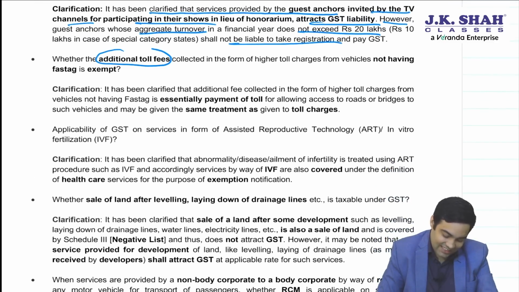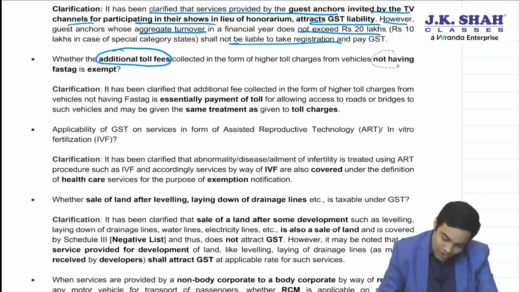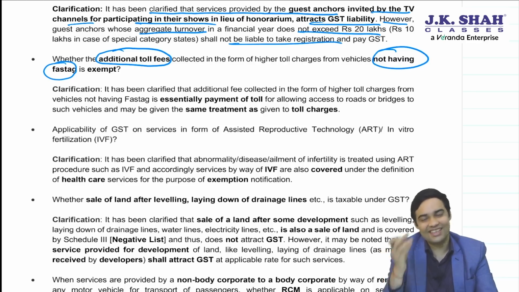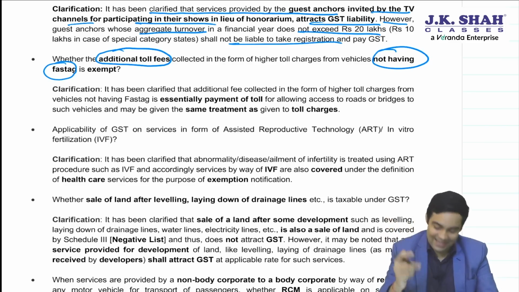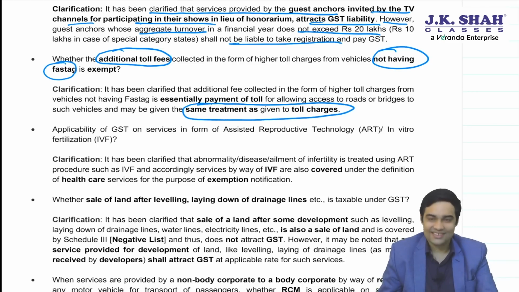Additional toll charges. Additional toll charges for not having FASTag. Will it be exempted? CBIC clarified that additional toll charges which is being taken, they take double in case FASTag is not there. That is also for accessing road or bridge. It will enjoy an exemption. Same treatment as toll charges.